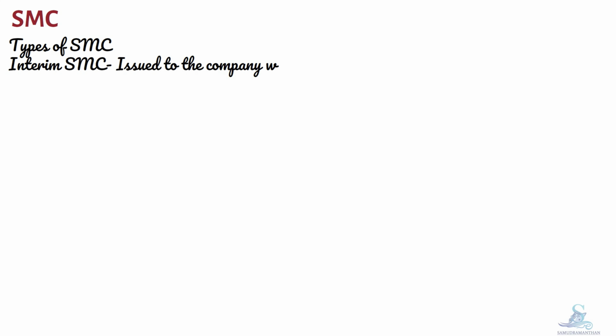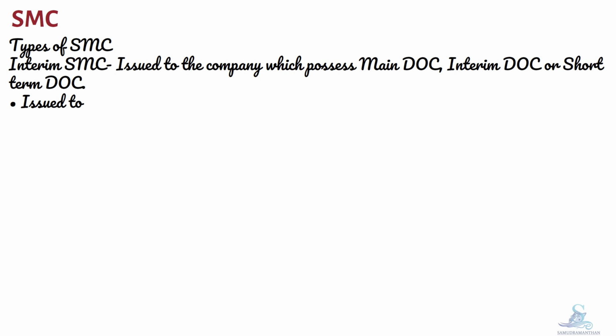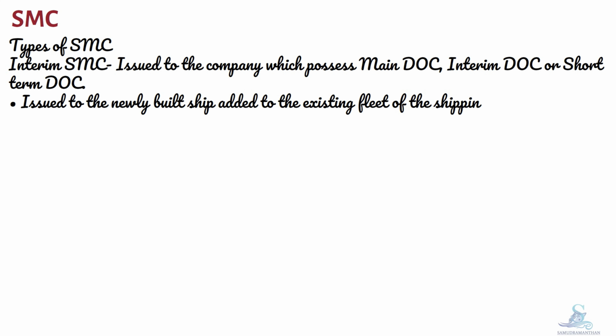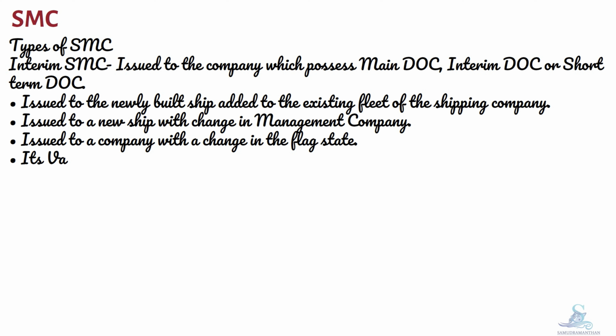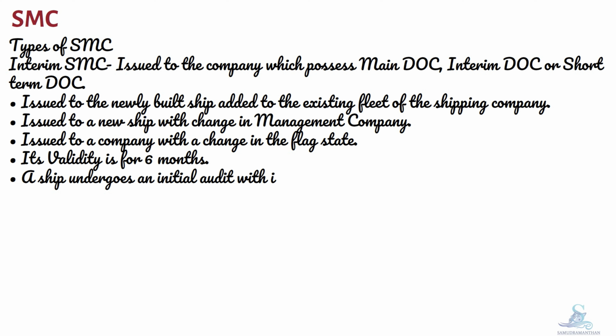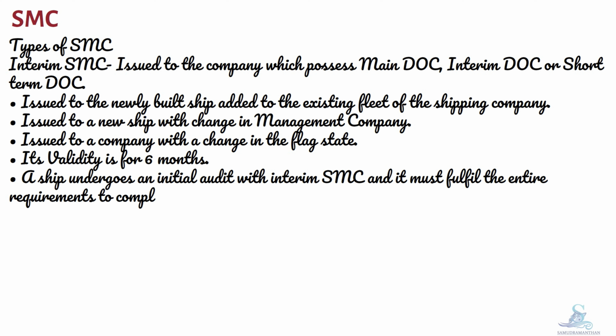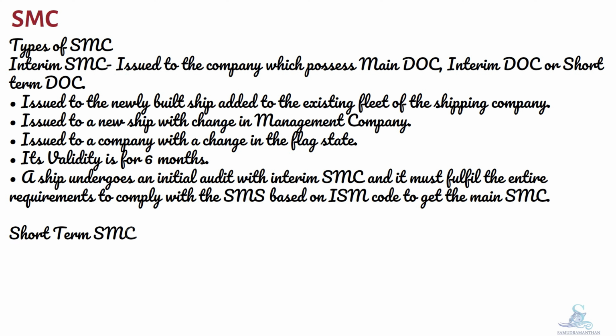Interim SMC. It is issued to the company which holds main DOC, interim DOC or short-term DOC. Issued to a newly built ship added to the existing fleet of the shipping company. Issued to a new ship with change in management company. Issued to a company with a change in the flag state. Its validity is for 6 months. A ship undergoes an initial audit with interim SMC and it must fulfill the entire requirements to comply with the SMS based on the ISM code to get the main SMC.